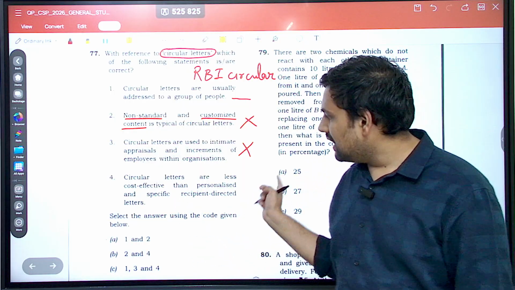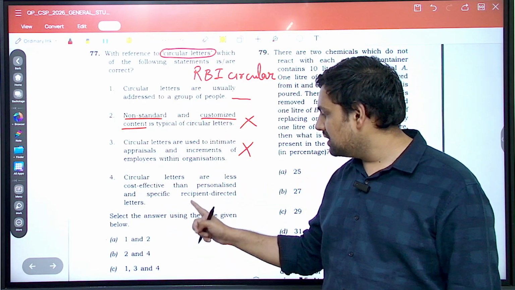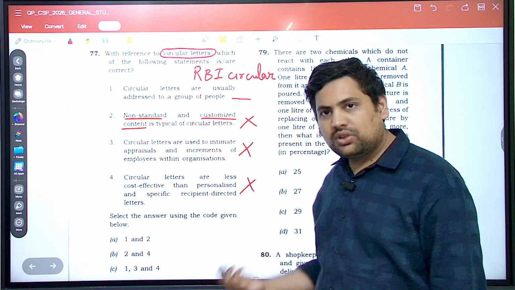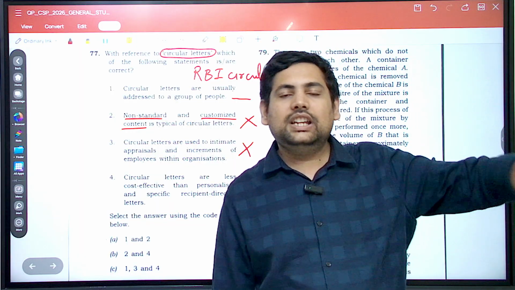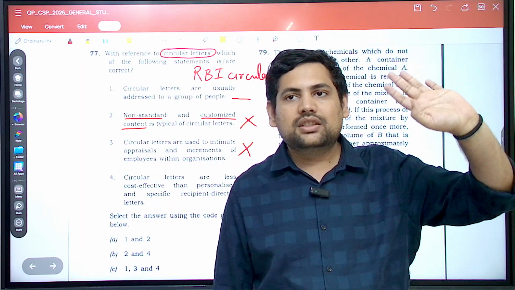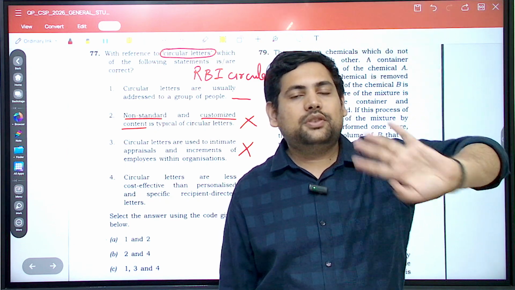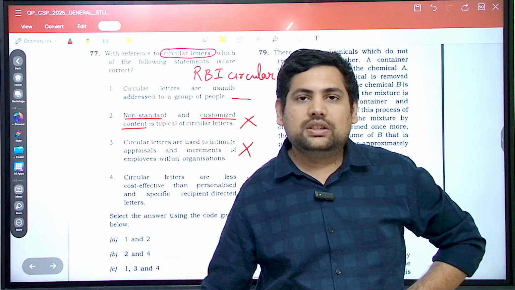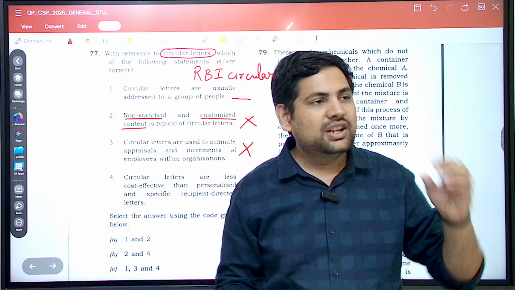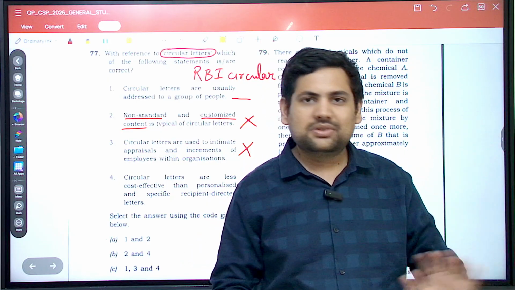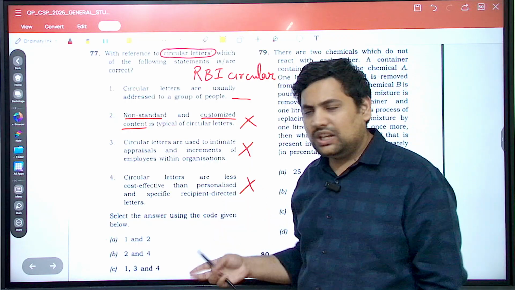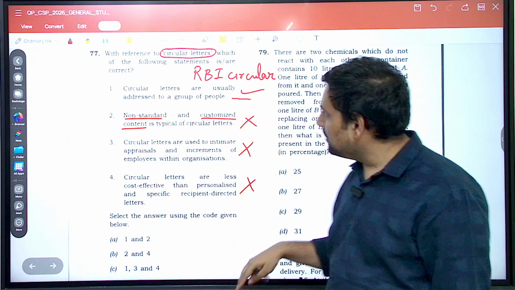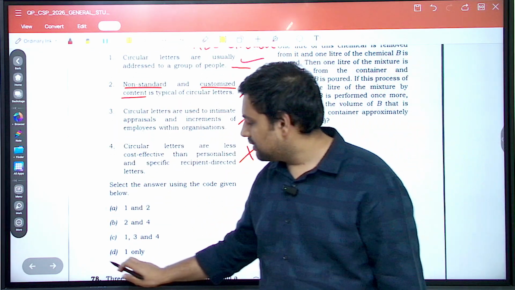Then circular letters are less cost effective than personalized and specific recipient directed letters. Is this less cost effective? No, this is more cost effective. What RBI does not send any kind of letters, anything to the banks. It just releases a circular. Correct? That from now this has to be followed. Correct? Some rule change. Now this is much more cost effective because you're not sending things personalized. Then you have to send a person or you have to send it by post. Nothing. No cost incurred here. Very low cost. Correct? So this is also wrong. Now, of course, this is correct. These three are wrong. What becomes the answer? The answer to this question becomes one only.